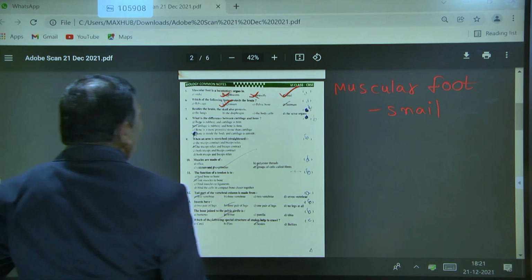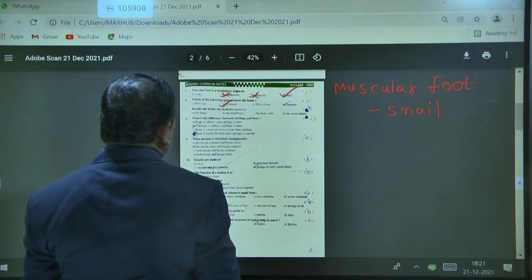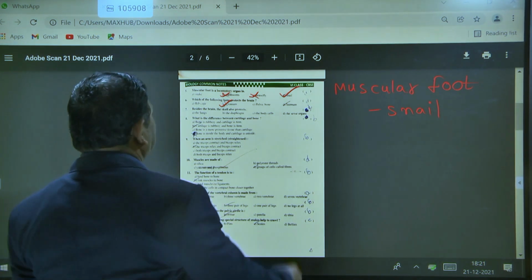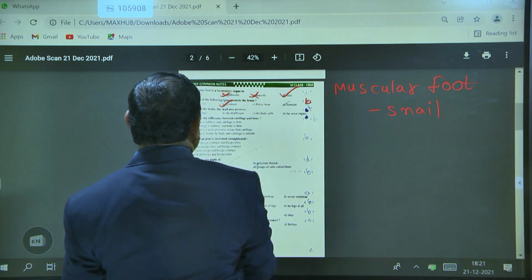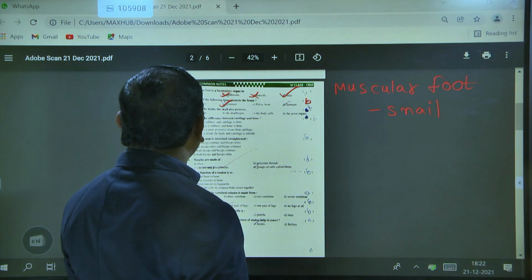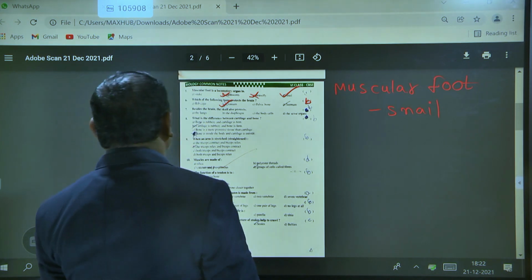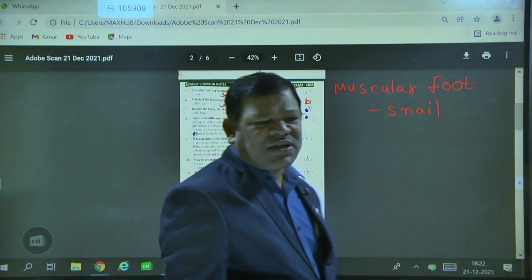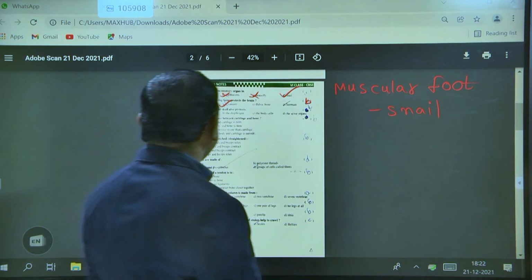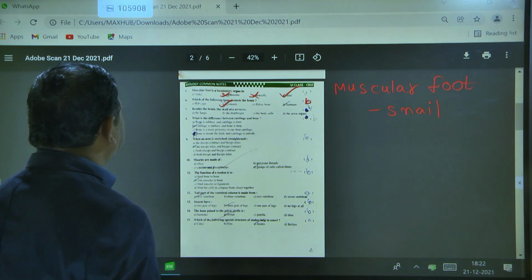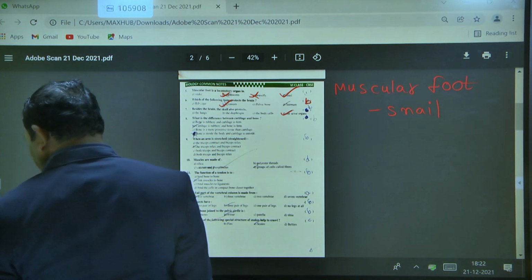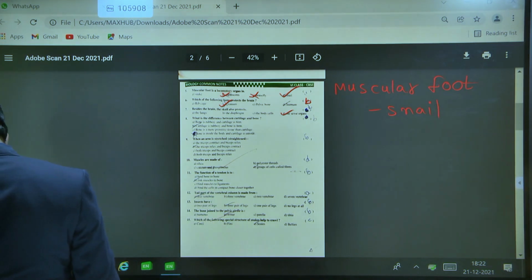Next one. Okay. Besides the brain, the skull also protects the lungs, the diaphragm, the body cell, the sense organs. So what is the correct answer? The correct answer is the sense organs. Okay. Next, eighth one.